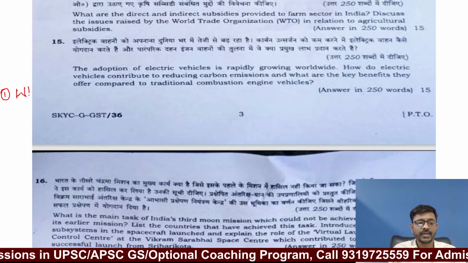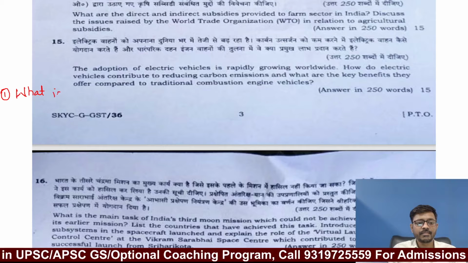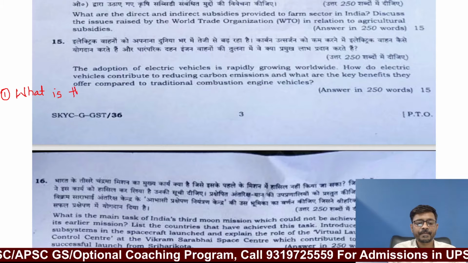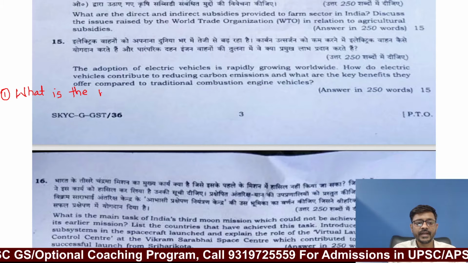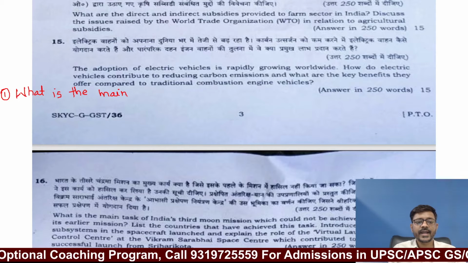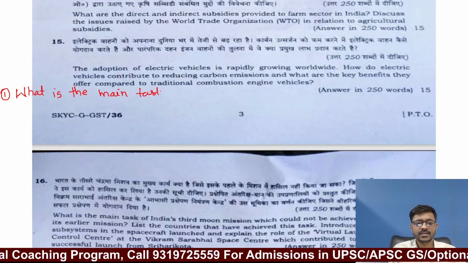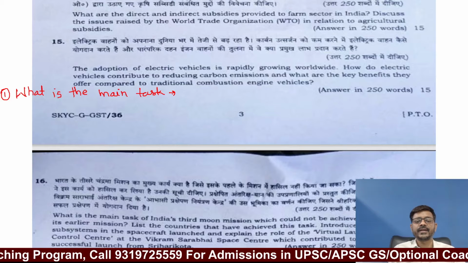Can you tell me in the comments what is the main task of Chandrayaan 3, India's third moon mission? What was the main task?